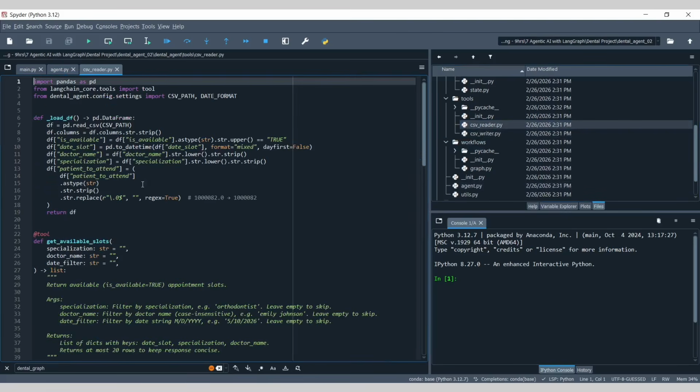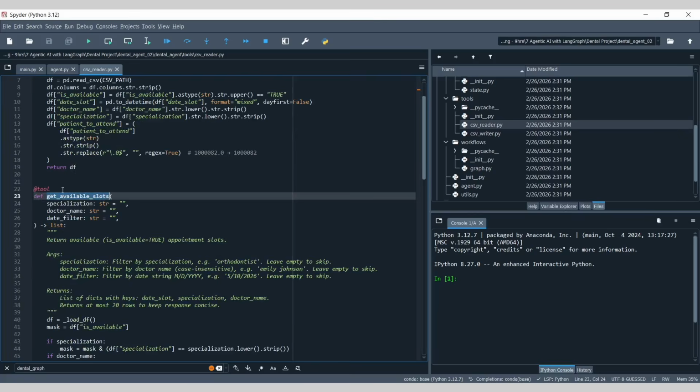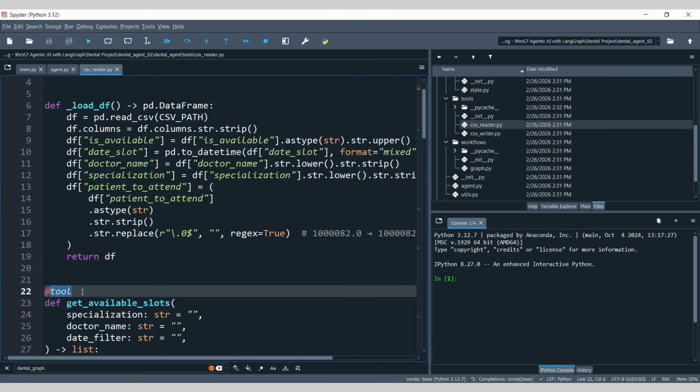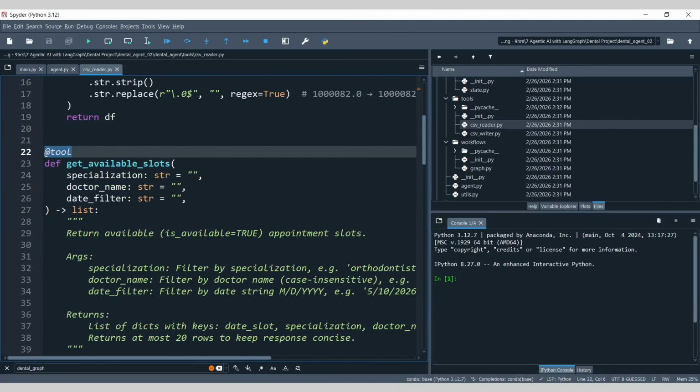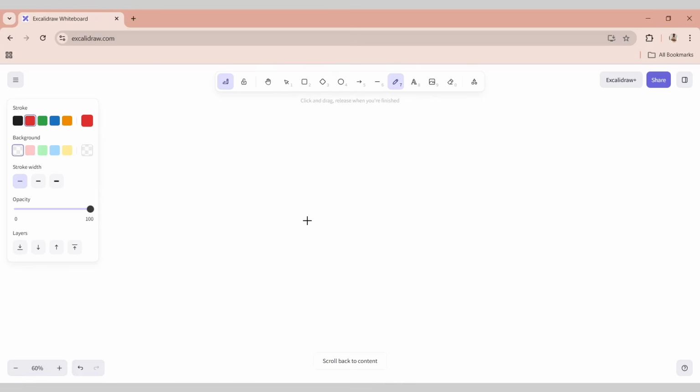First of all, in the CSV reader, you can see that there is one tool with this @tool decorator. For those who might have forgotten, there are 3 ways of creating a tool. One way is using a tool decorator. Another way is using the structured tool, using the from function and converting a function into a tool.